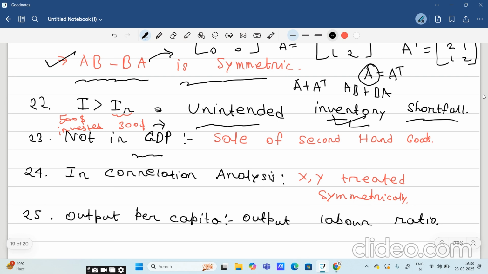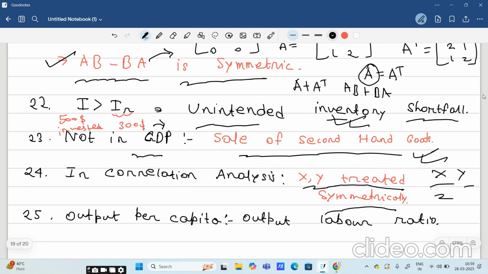What is not considered in GDP? That is the sale of second hand goods, that you have to take. In correlation analysis, X and Y are treated symmetrically. Okay, that means suppose X is 2, 5, 6 and Y is 7, 3, 9. So when we are treating X and Y, we are treating them symmetrically. Symmetrically means this 2 with this 5, then this 6 increases, and then this 5 also increases from 5 to 7, right? So we are treating it symmetrically. This is the correct option.